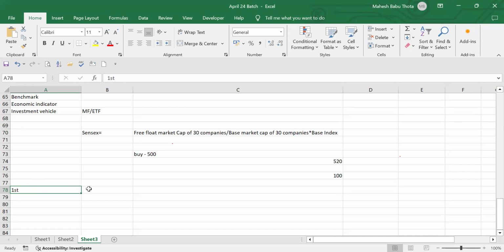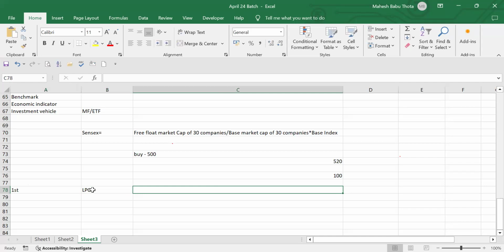Do you guys know about LPG, right? What is LPG? Liquid petroleum gas. Huh? Liquid petroleum gas. In economic terms, guys, LPG policy: liberalization, privatization, globalization. Have you guys heard about it? Heard about it or not? P.V. Narasimha Rao and Manmohan Singh introduced this concept. LPG: liberalization, privatization, globalization. What is liberalization?